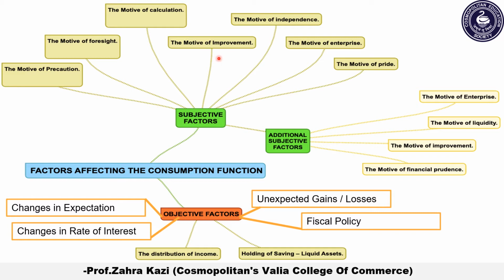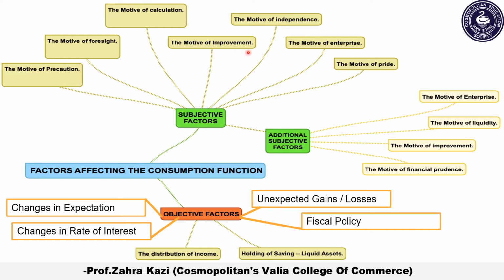So they cannot, just one day, think that, okay, let's start buying cars, or let's start living a high class lifestyle. That cannot happen in one day. So in order to fulfill this kind of dream of theirs, what will they do? They will slowly, gradually, day by day, try to achieve this dream. So this means motive of improvement.